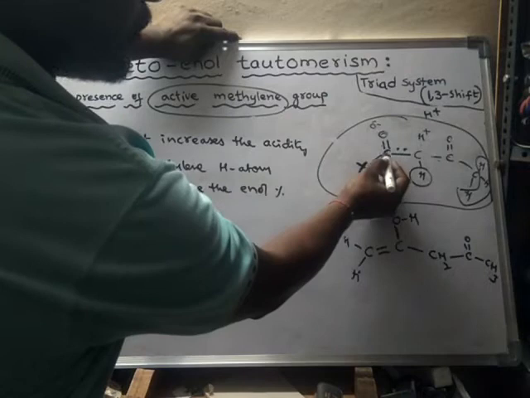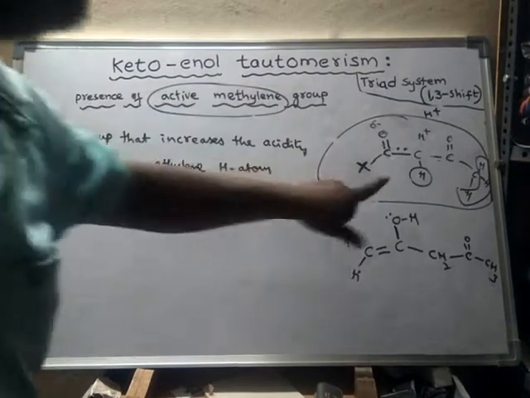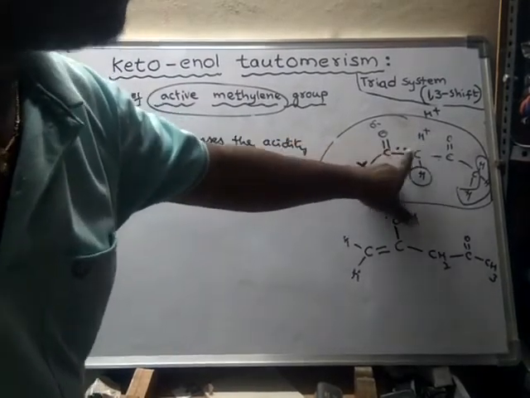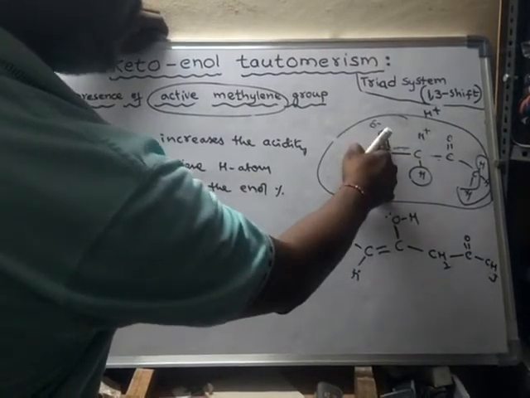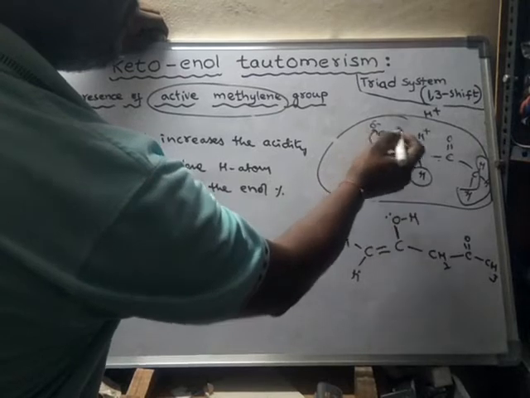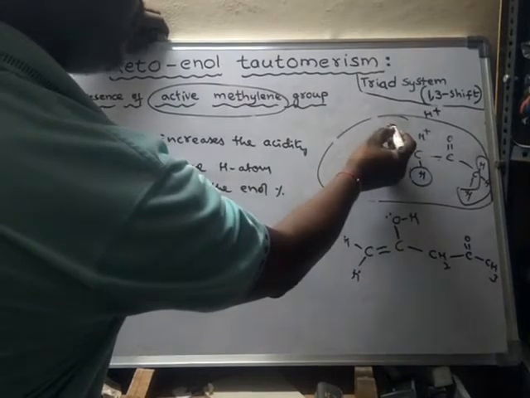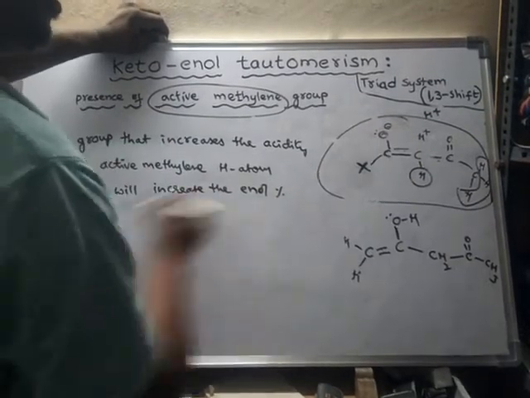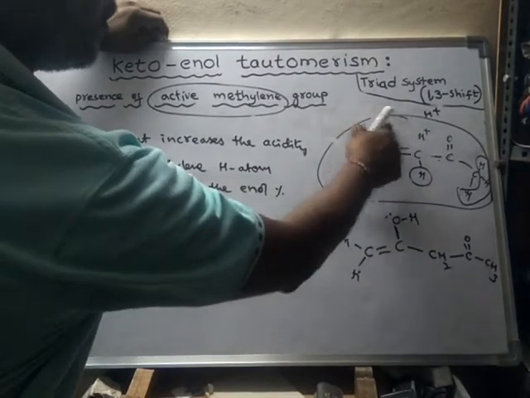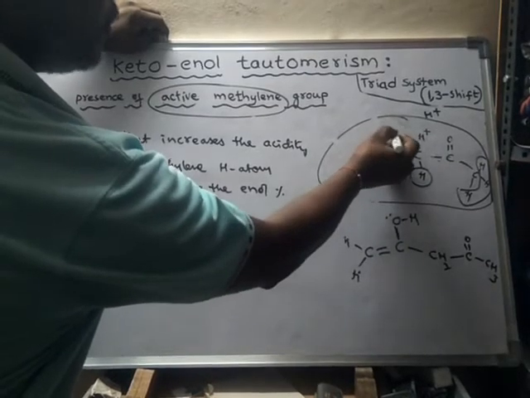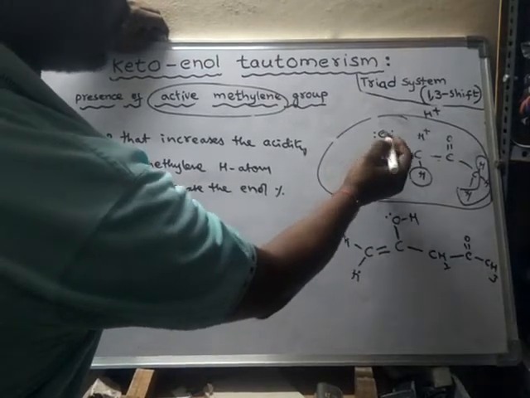Why? Because this carbon will try to gain electrons. In that process, it will take the electrons of this bond to here, and as a result a pi bond is formed. So this pi bond electron pair will shift onto this oxygen. Oxygen already has two lone pairs of electrons, and now this pi bond pair is also shifted to it.